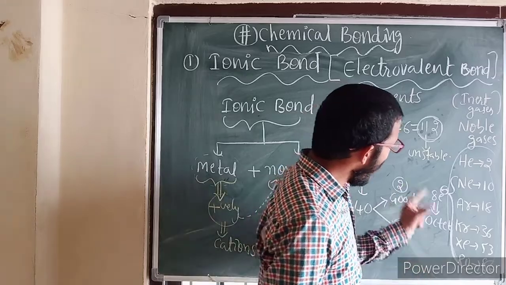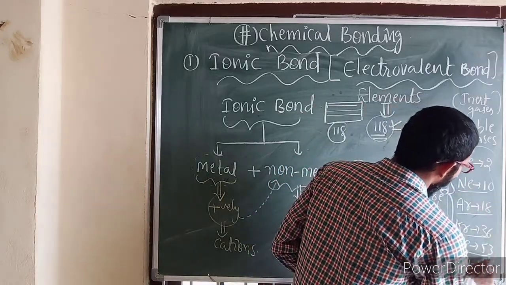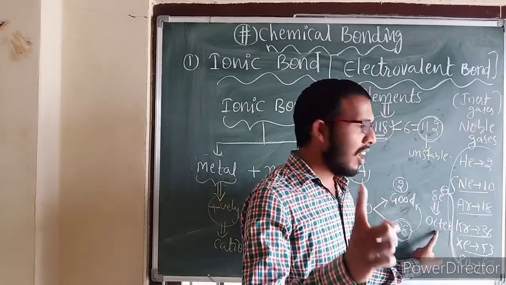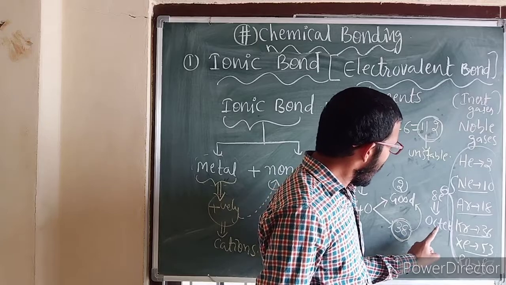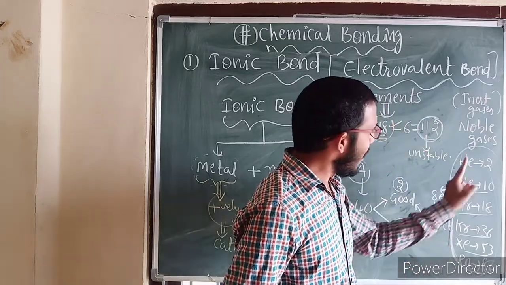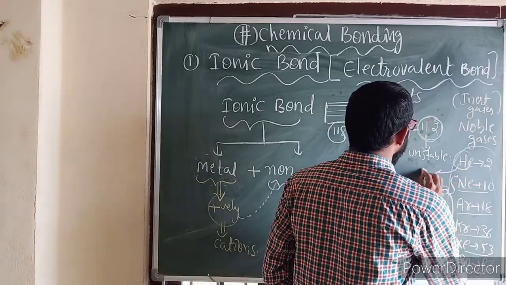So the quality that makes all these elements stable is that they have 8 electrons in their valence shell. This is what makes these elements stable, except helium, which has only two electrons in its valence shell.